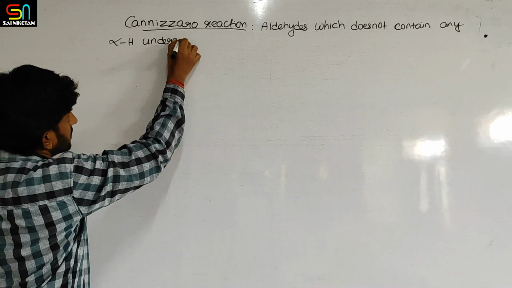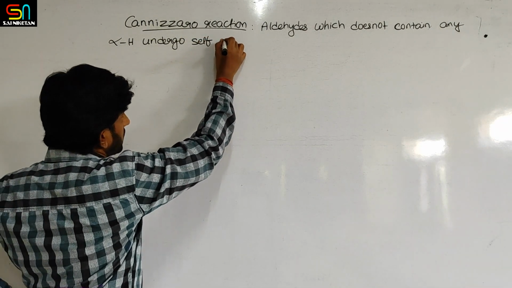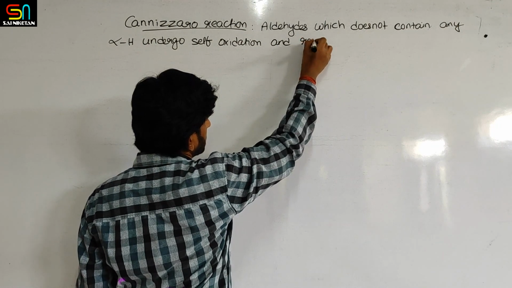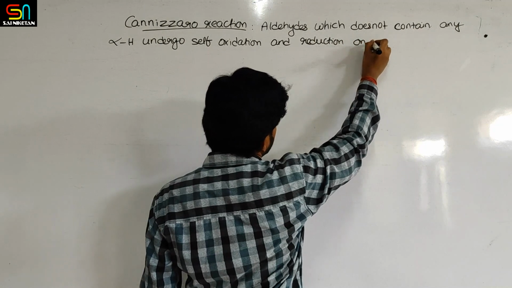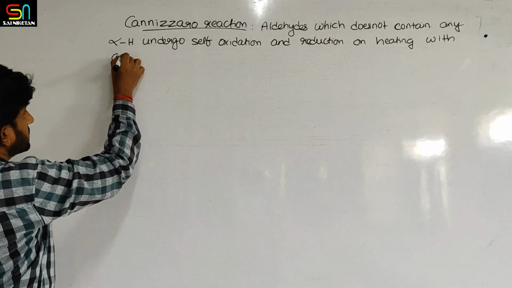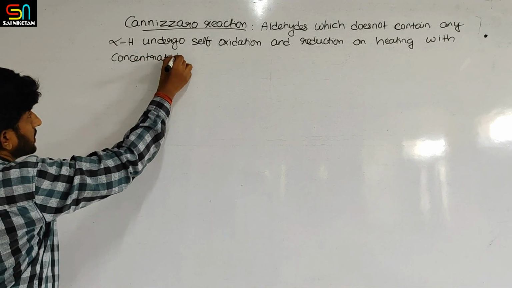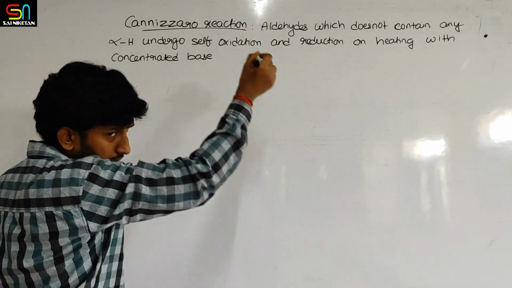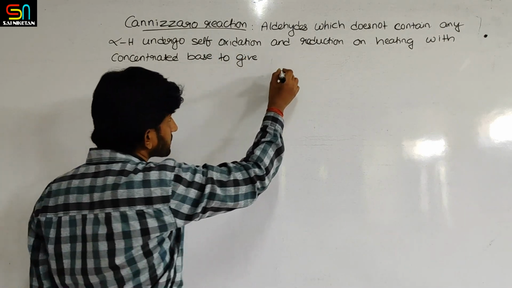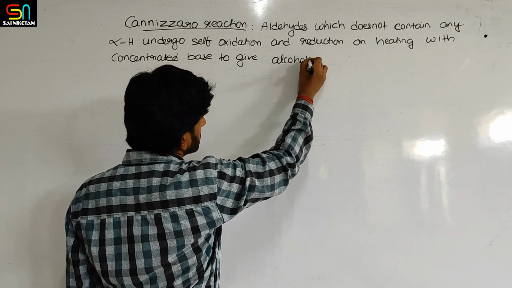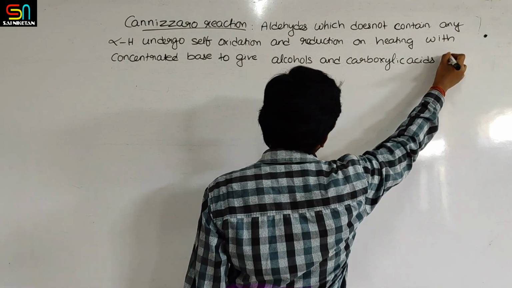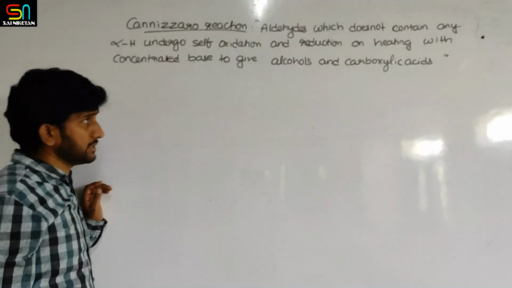undergo self oxidation and reduction on heating with concentrated base to give alcohols and carboxylic acids. This is called the Cannizzaro reaction.